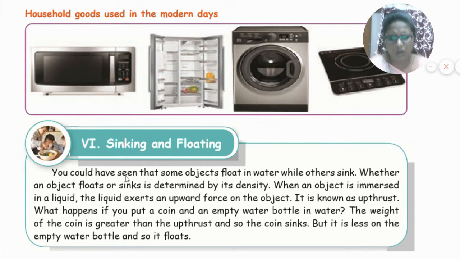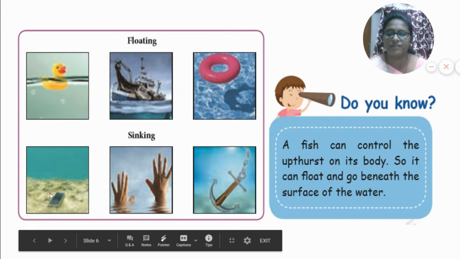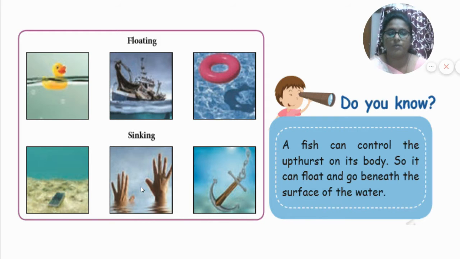Okay, children, what happens if you put a coin and an empty water bottle in water? The weight of the coin is greater than the upthrust force, so the coin will sink. But the weight is less in the empty water bottle, so it floats. See here, they have given some floating objects, which are what? Toys, ship and then water balloon. Okay, then sinking, what all? They have given phone, us. Our body weight is more than the force in the water, so we will sink.